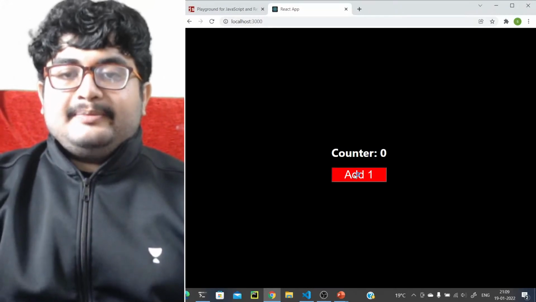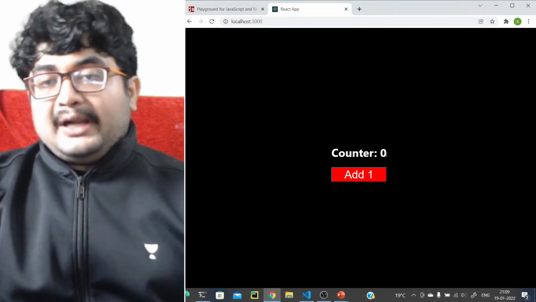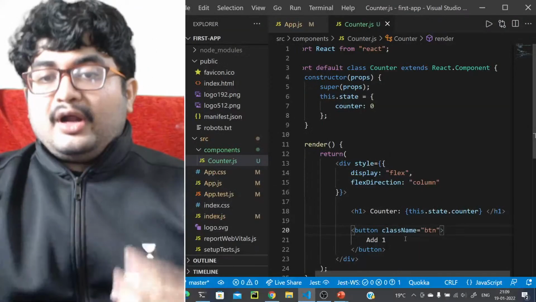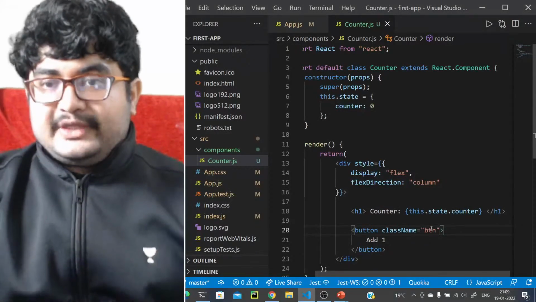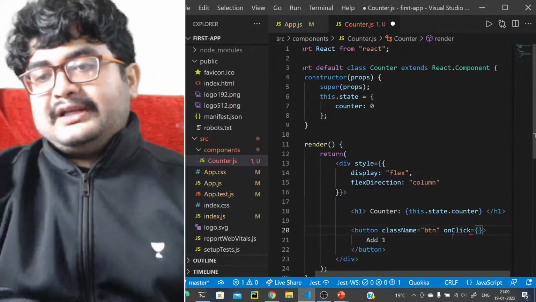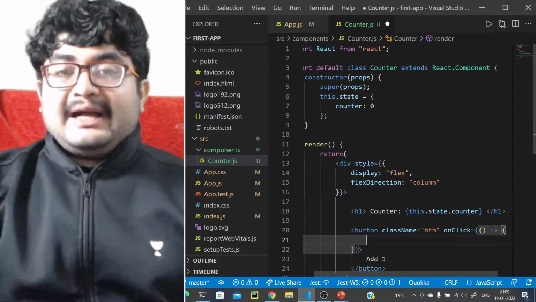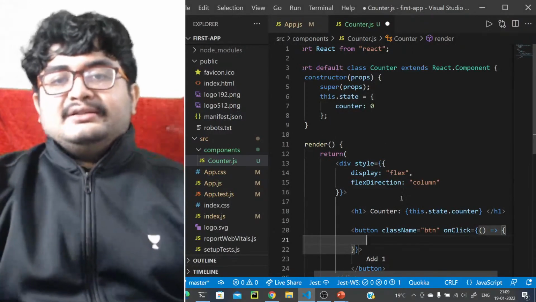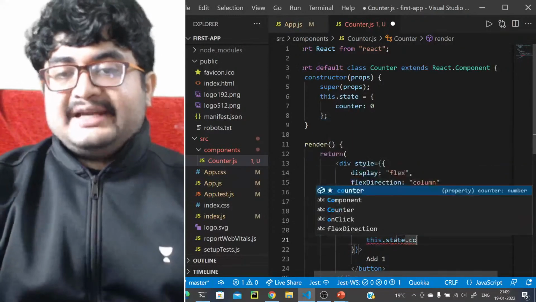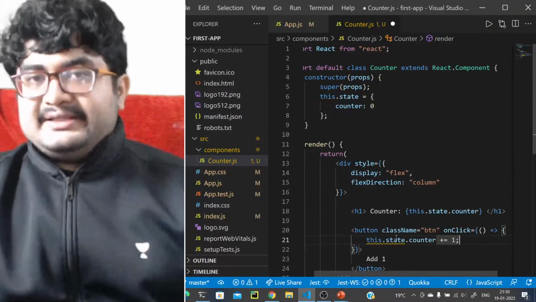We have this button, but now nothing happens, right? We are clicking on this, nothing actually happens. What we want to do is change the value for this. So definitely on click we want to do something. So what should we do? We should add an event listener on click. It should be a function. What should it do? It should update the value of the state. Now what basically we can do is something like this.state.counter plus equals 1, but we do not do it like this.